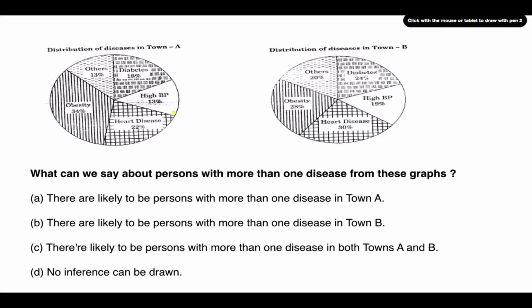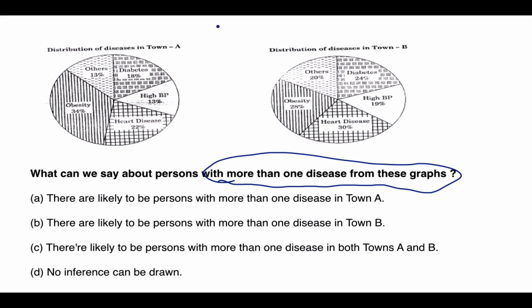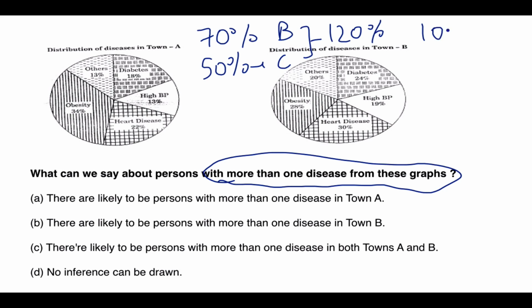However, in the next question, what can we say about the persons with more than one disease? Let's say there is a class where 70% of the class plays basketball and 50% plays cricket. It doesn't mean that there is 120% of the class. Obviously the class has to be 100%. So it means that 20% play more than one. So you just add them.